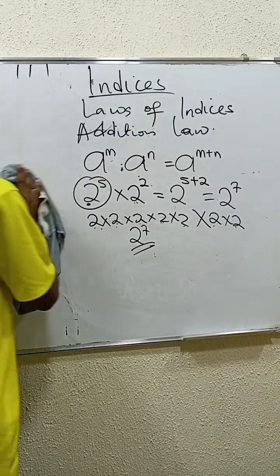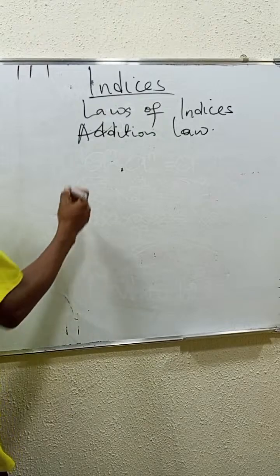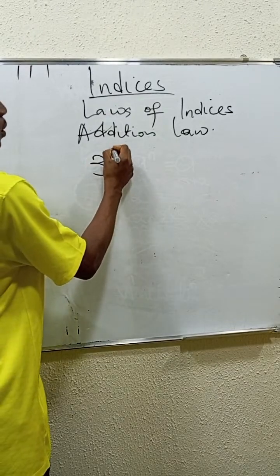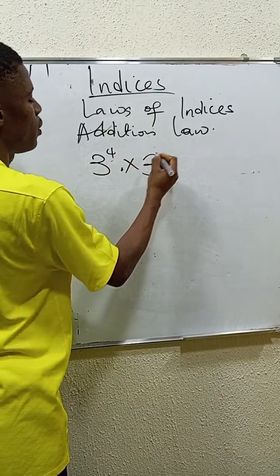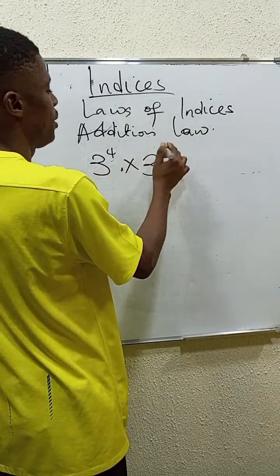Okay, that's how we do that. Let's say we have another one. Let's say we have 3 to the power of 4 times 3 to the power of 9. Do you know what you do?